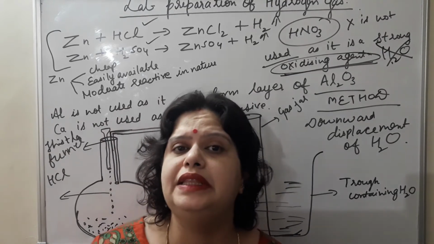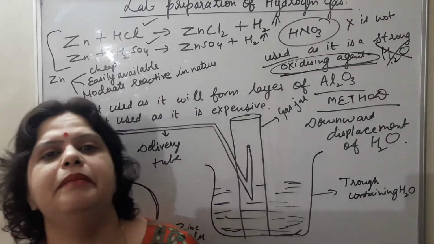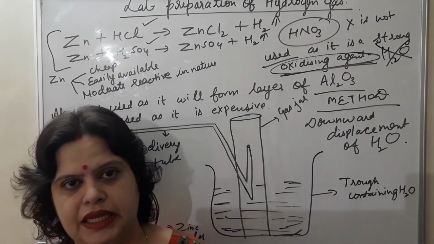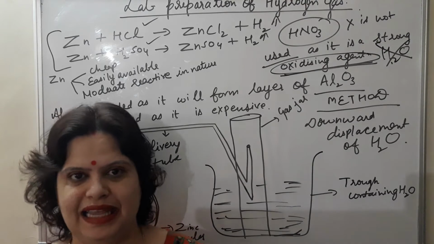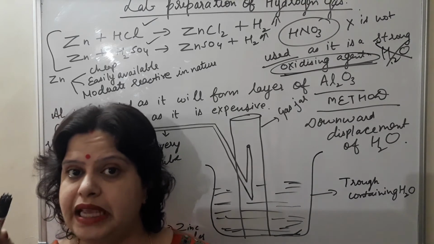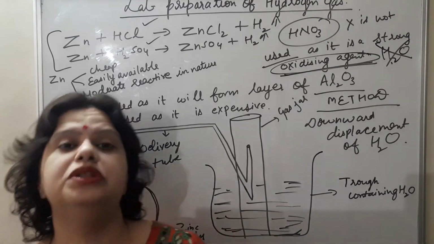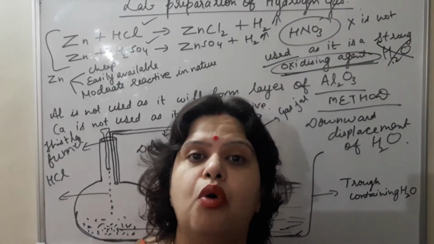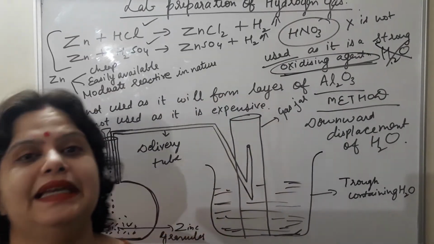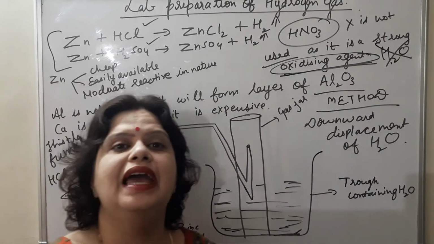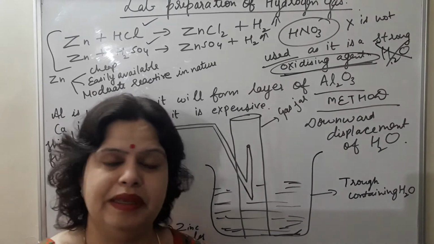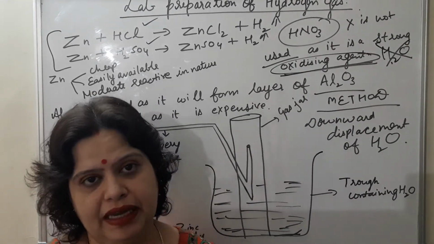Because of all these four properties, zinc metal is preferred for the laboratory preparation of hydrogen. Granulated zinc and zinc, these two are different. When I am saying granulated zinc, here I am talking about granulated zinc. Granulated zinc contains a smaller amount of copper, which acts as a catalyst. Second thing, it is easily available, cheap, less expensive, and moderately reactive in nature.